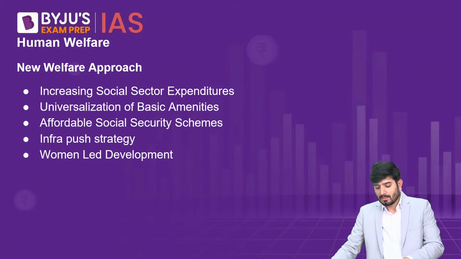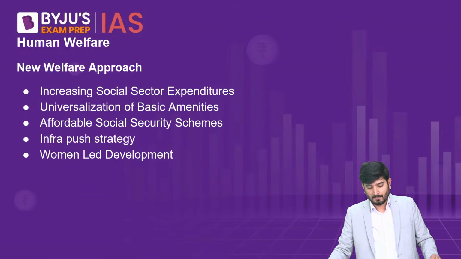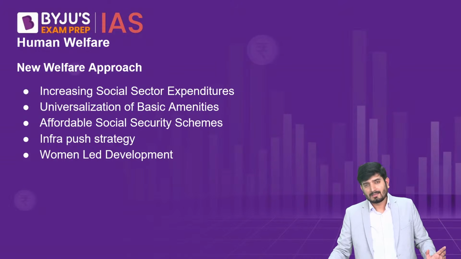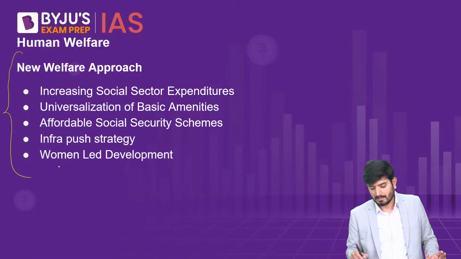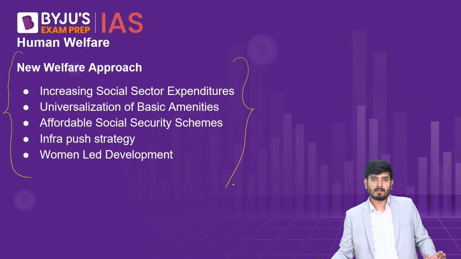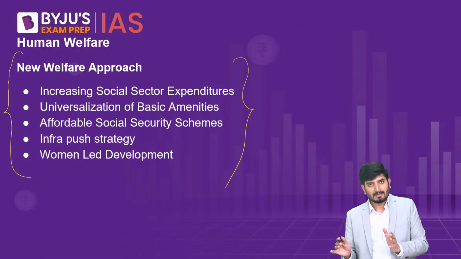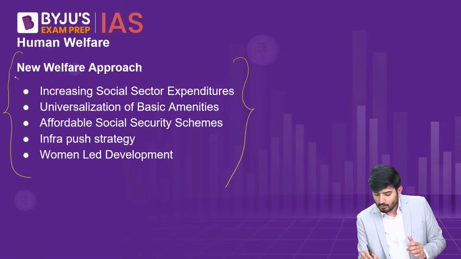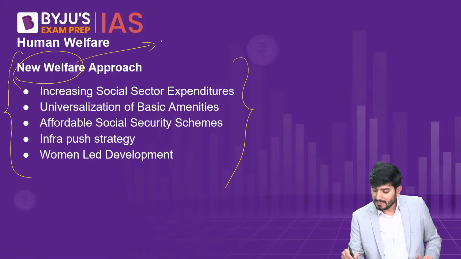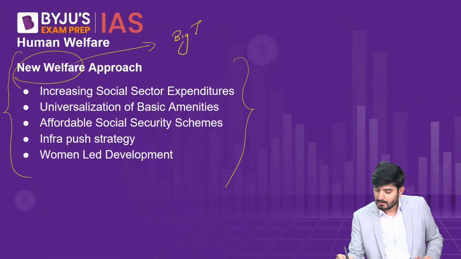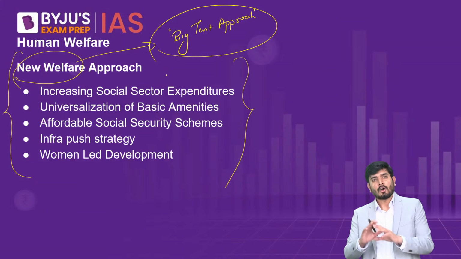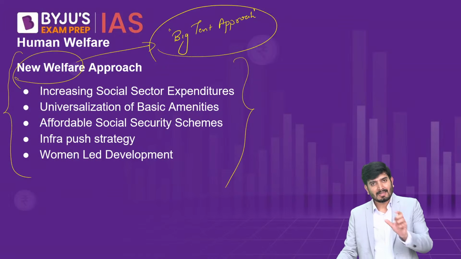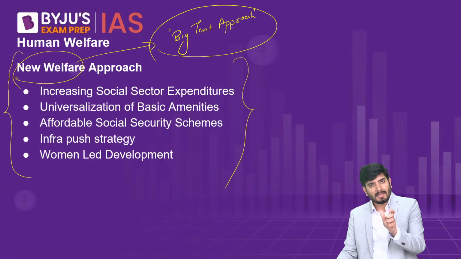Now, let's look into the next one, that is the human welfare front. If you see the government's performance in the last 10 years from 2014 to 2024, it is increasingly spending more and more money for welfare provision. Under this document, this kind of approach of the government is called the new welfare approach, and also the big tent approach. That is an approach that takes into consideration all the groups, all the social and economic groups, and all their basic necessities, identified under an umbrella term called the big tent approach or the new welfare approach.